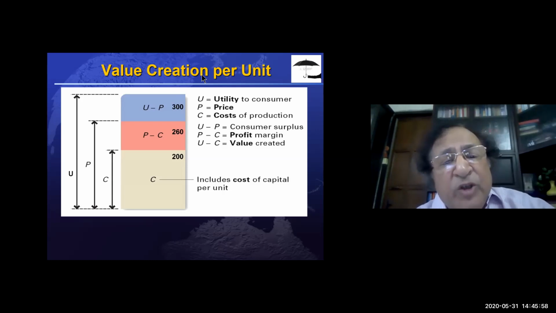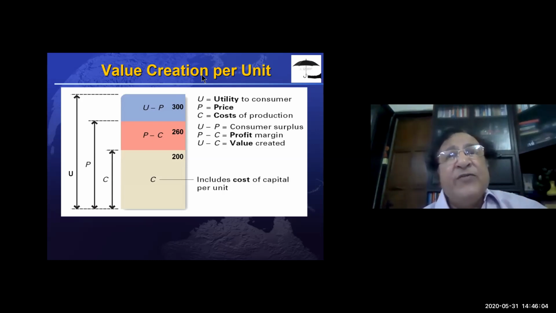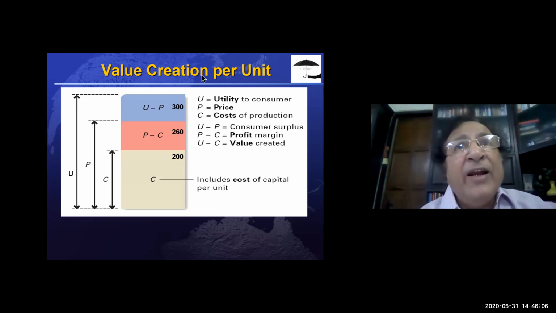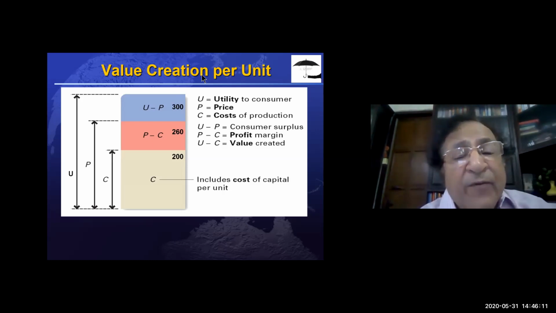So U is a concept. Nobody can determine U very accurately. It is a concept which tells you that your willingness to buy is higher than the price. So you always buy stuff when your willingness to buy is more than the price being asked. Otherwise, you will never be able to buy.